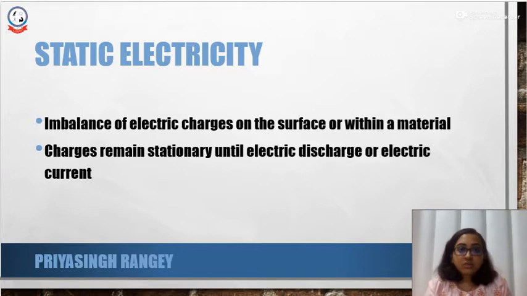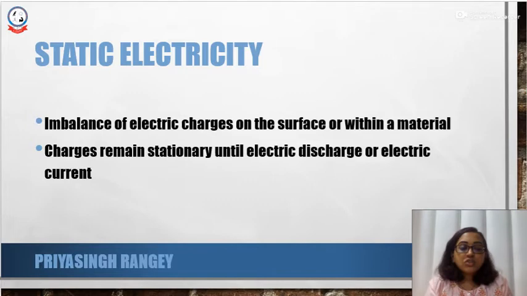One, there is going to be an imbalance of electric charges. This imbalance may be present on the surface of the material or inside the material. This imbalance of electric charges is going to be stationary, and it stays stationary until there is an electric discharge or an electric current.